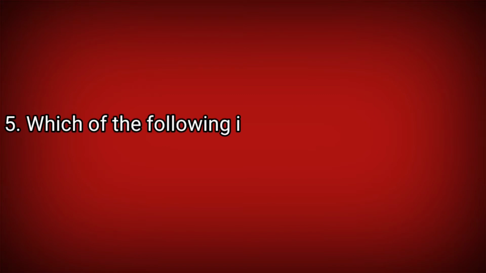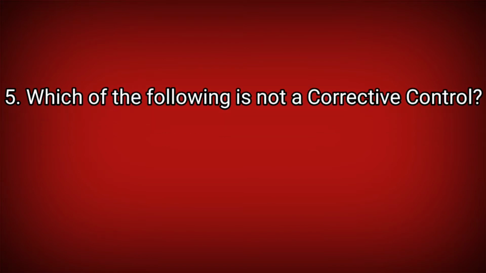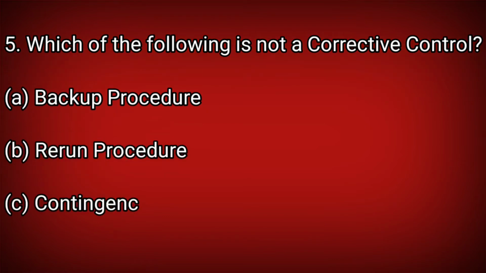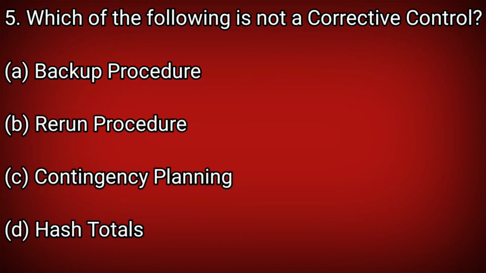Which of the following is not a corrective control? Option A, backup procedure. Option B, rerun procedure. Option C, contingency planning. And D, hash total.